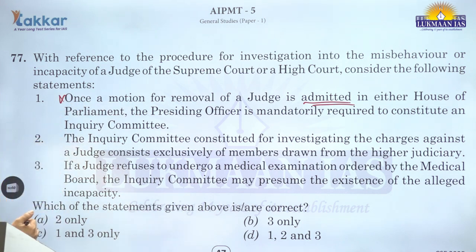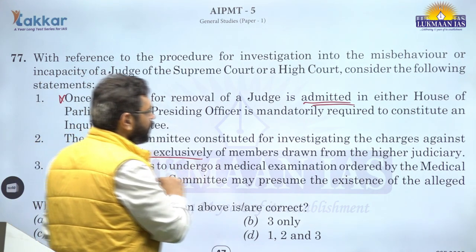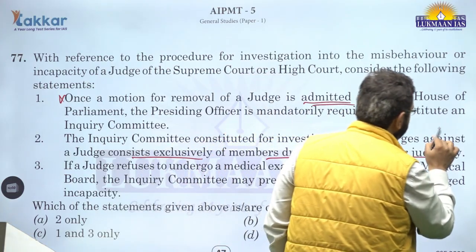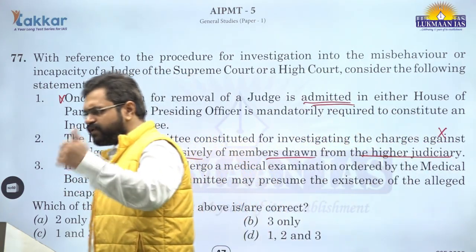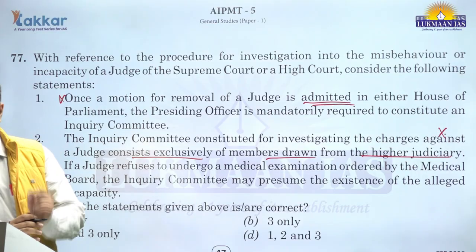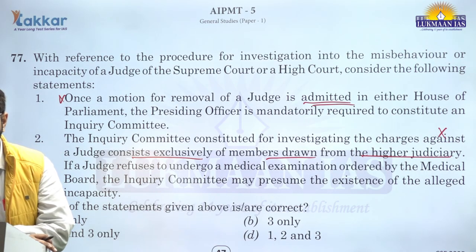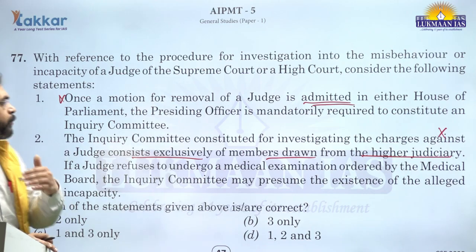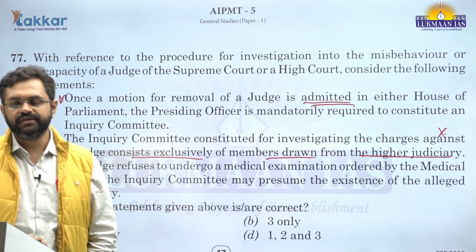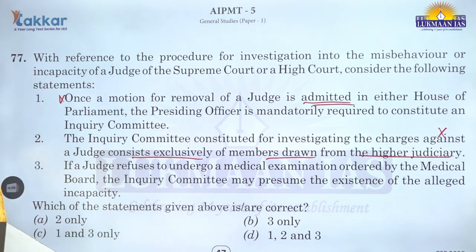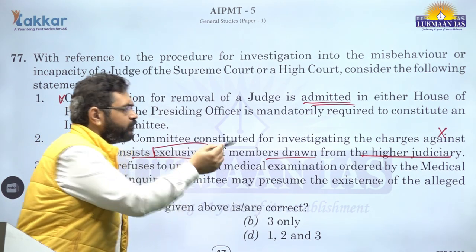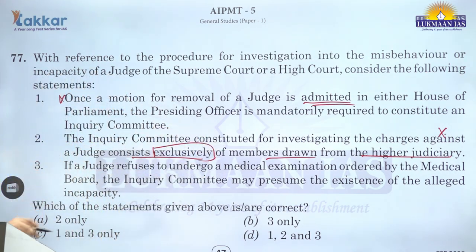The inquiry committee constituted for investigating the charges against a judge consists exclusively of members drawn from the higher judiciary. This statement is also incorrect because the provisions for constituting an inquiry committee also contain one provision to have an eminent jurist in the committee, who may or may not be a member of the higher judiciary. Correct? So this essentially negates the absolute statements like all the members are exclusively drawn from the higher judiciary. So this statement is also incorrect.